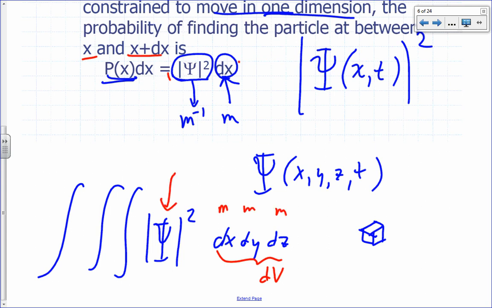So what would be the unit for psi squared if it is a three-dimensional function? Per cubic meter. Anything per unit volume, per unit length, per unit area, is called a density function. So mass per unit volume is what? Your first encounter with the word density, right? Density of an object is mass divided by volume. Mass per unit volume is the mass density, so the complete phrase is actually mass density.